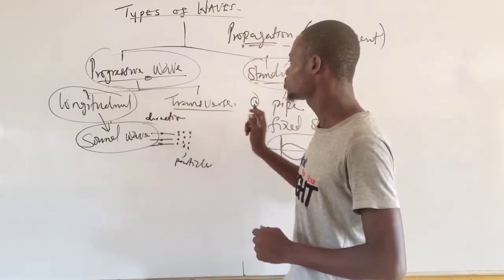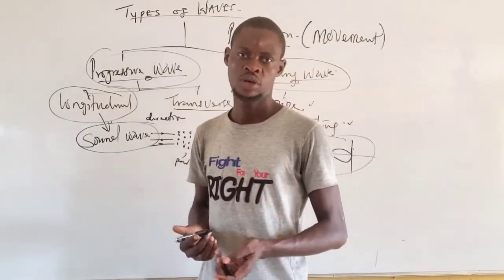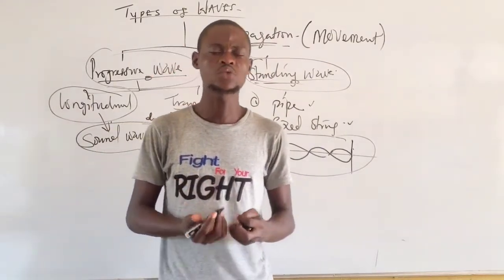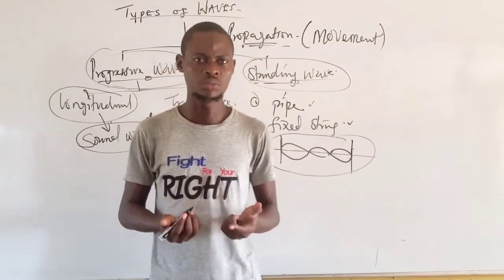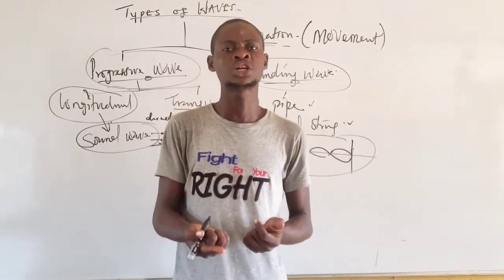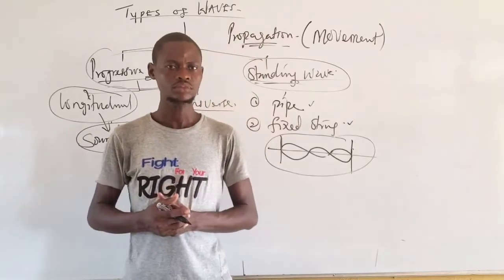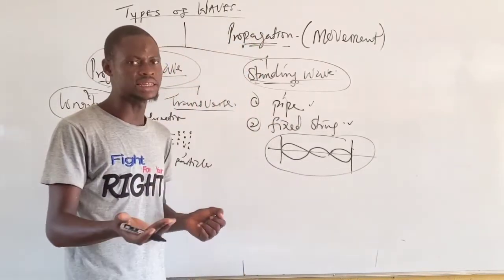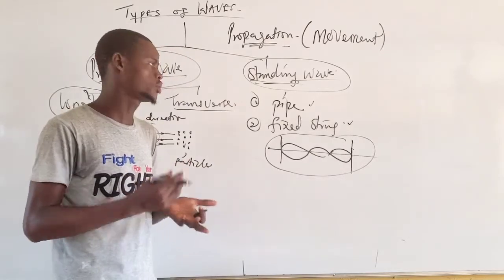Now, the next type of wave that we have is transverse wave. From the word transverse, it simply means a wave in which the particles of the medium are propagating perpendicularly to the direction of travel of the wave. That means the particles of the medium are moving perpendicularly to the direction of travel of the wave.